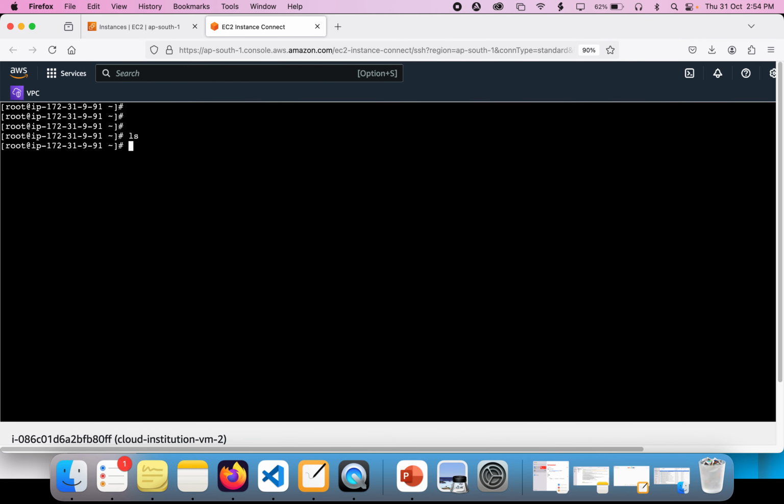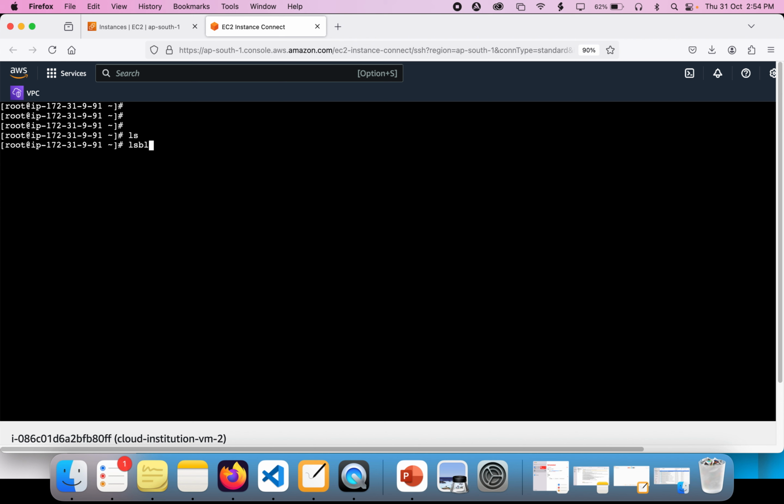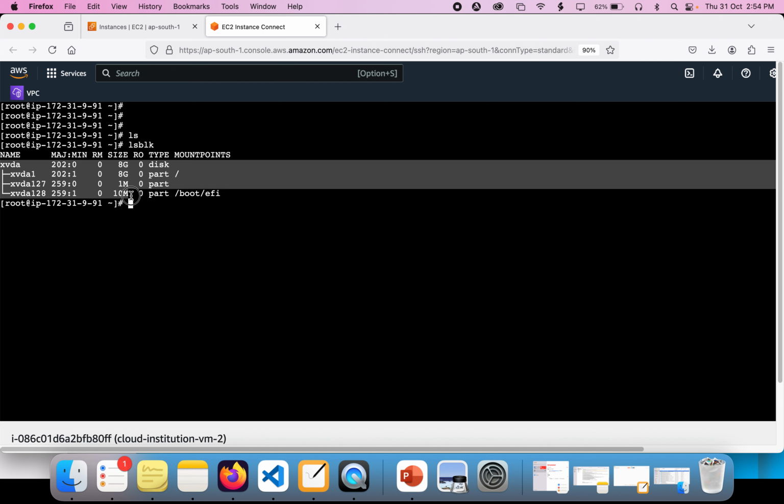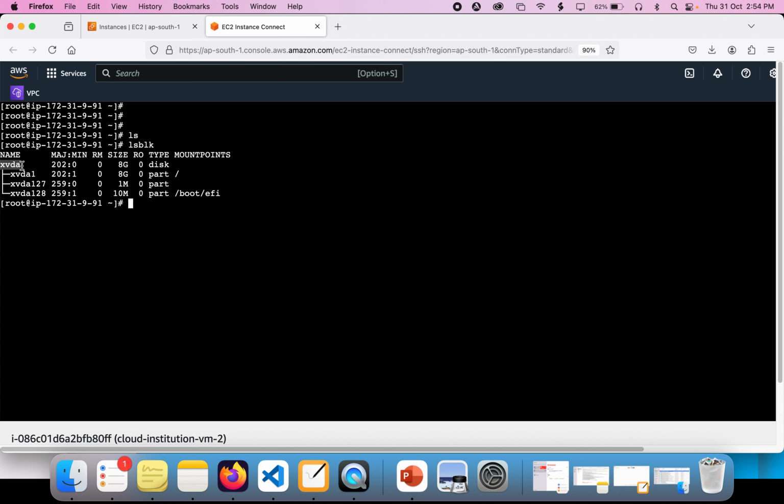Now I'm going to see how many volumes are there in this virtual machine. In order to check that, what is the command we use? In the last video, we saw that lsblk is the command we have to use to see how many volumes there are. As you can see here, /dev/xvda, so it is under /dev. This is the volume that has been attached to this one.